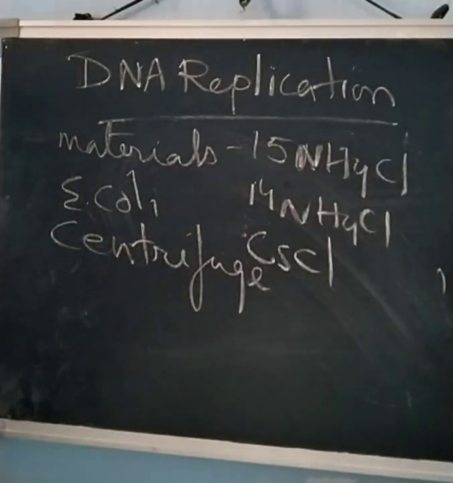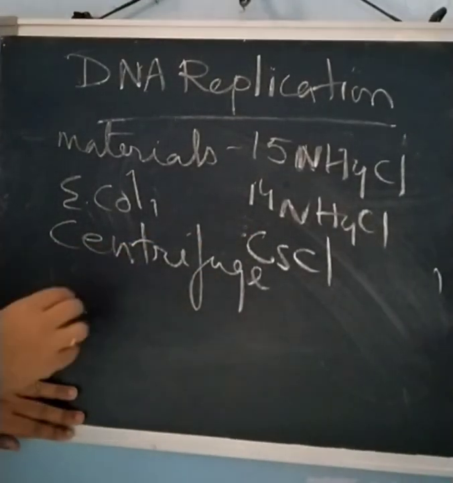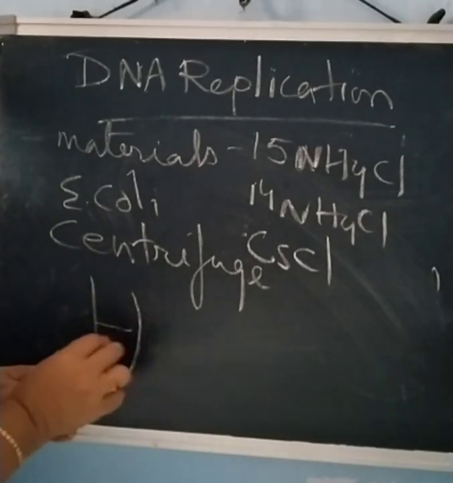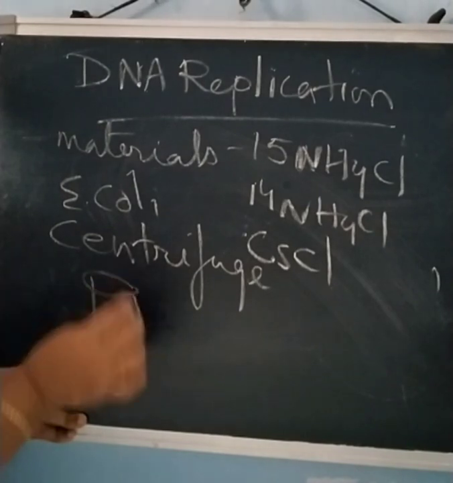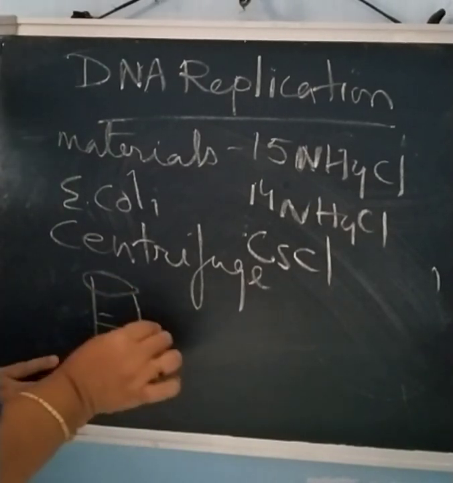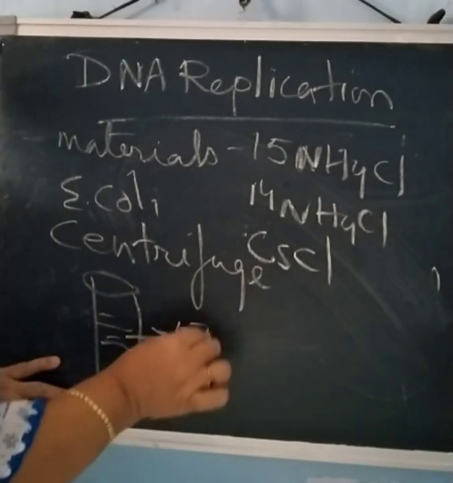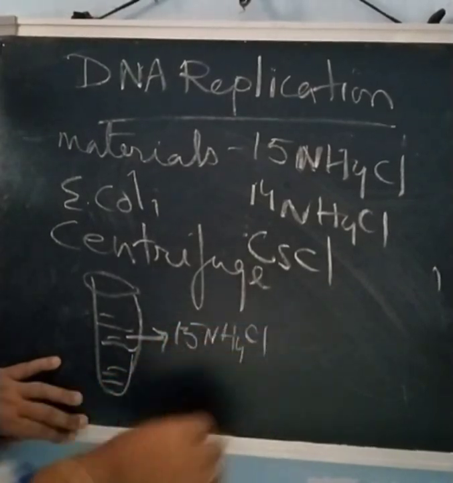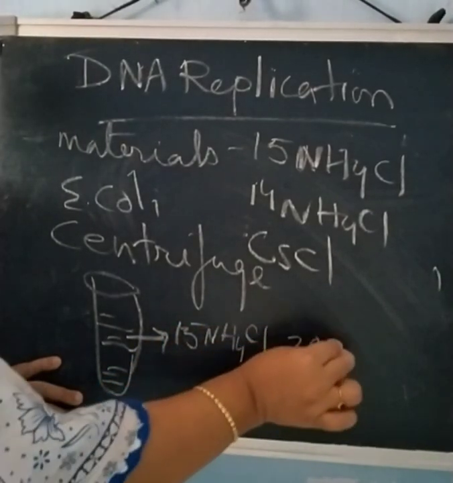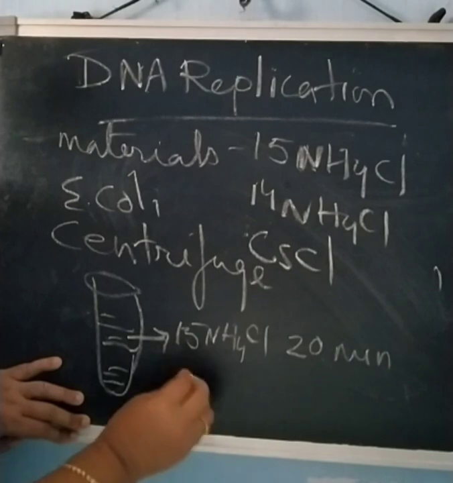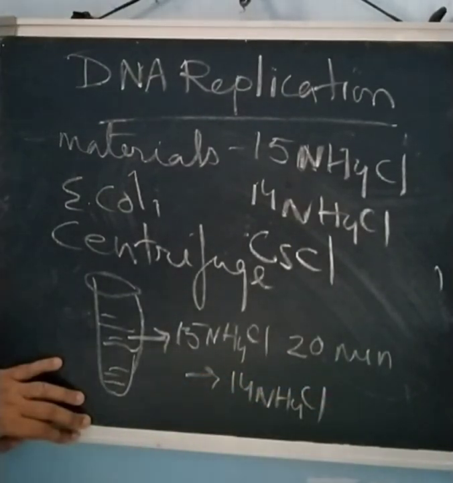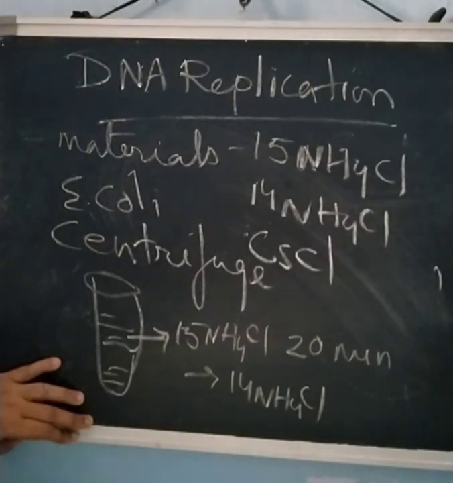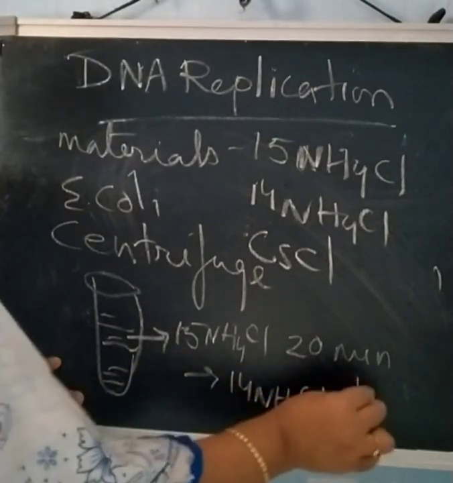So there is a culture medium, and this culture medium contains what? E. coli bacteria. They grew it first in 15NH4Cl, and then after 20 minutes they shifted it to 14NH4Cl, and it was continued like that for 40 minutes.